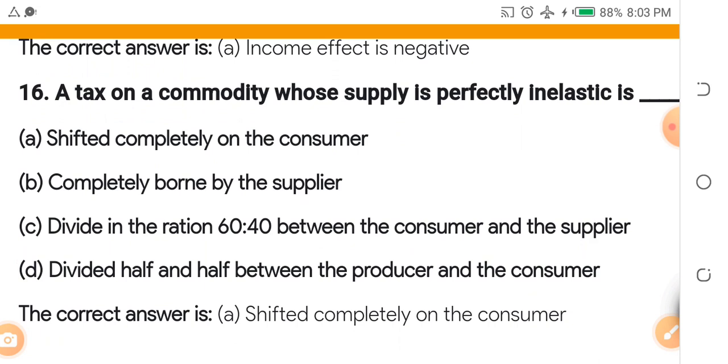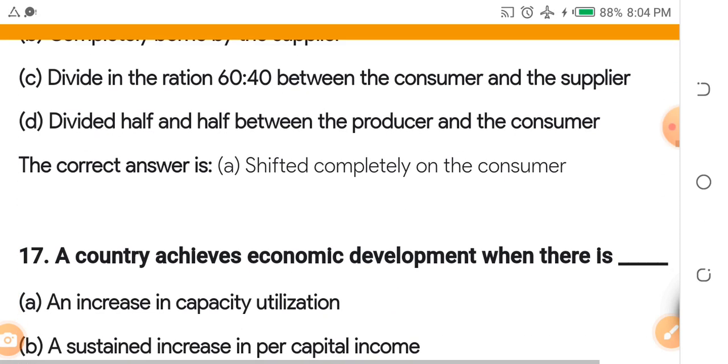Let me say it again. Go to your textbook and study demand, study supply, study utility, and study taxation. These things will come out.